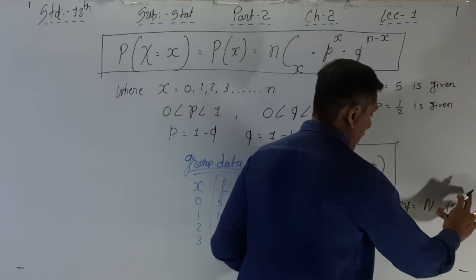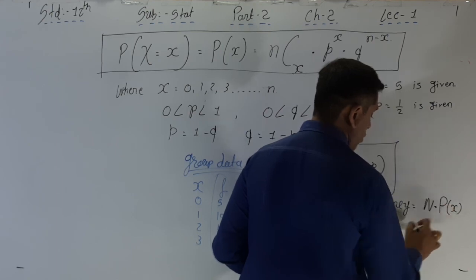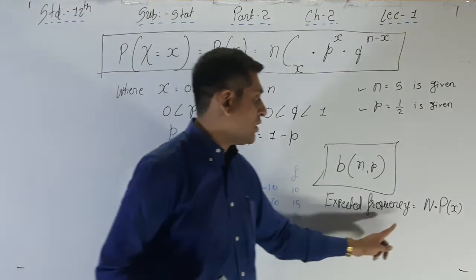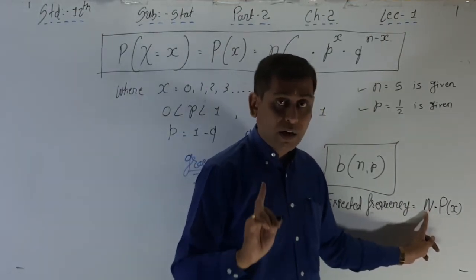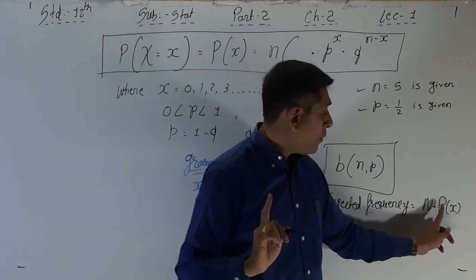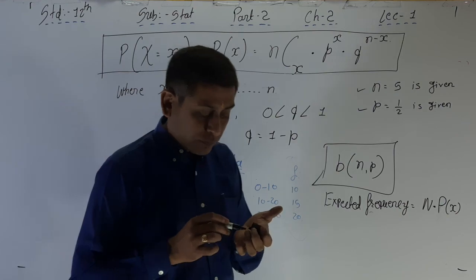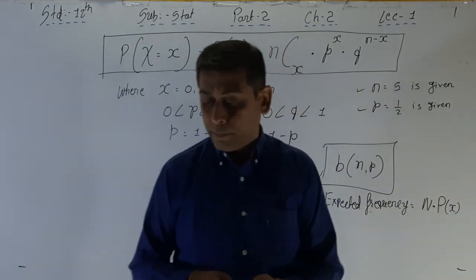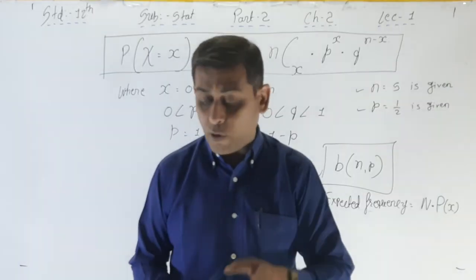Here P is capital P. The formula for expected frequency is N, the capital N given in the question, into P of x, the probability of the binomial distribution. So N into P of x is the expected frequency formula.